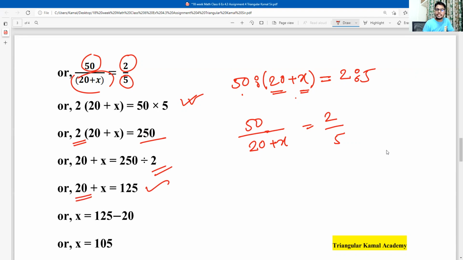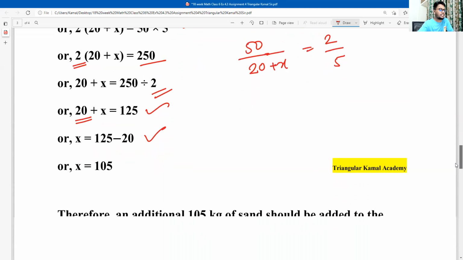Now 20 is added on the left side, so if we shift it to the right side, it will be minus. Any positive number will become a negative number, and a negative one will become a positive one. A multiplied one will become divided, and any divided one will be multiplied. So now doing the subtraction, the result is